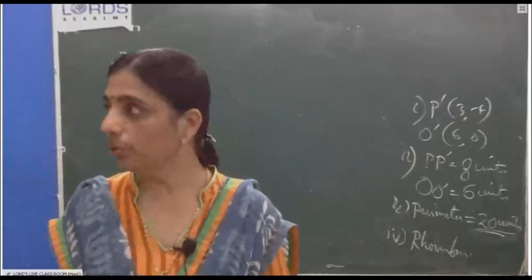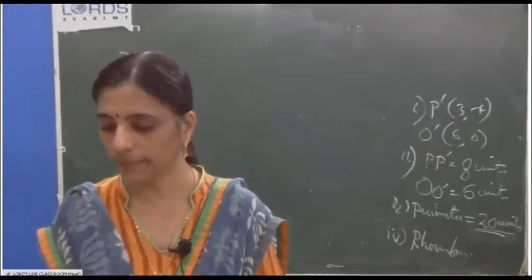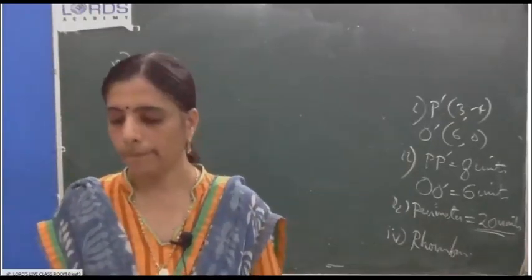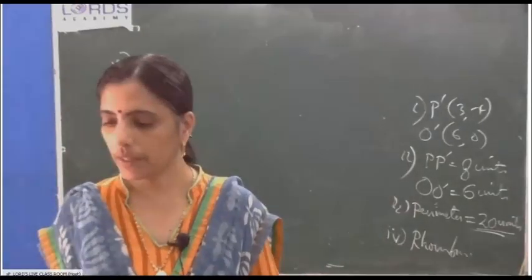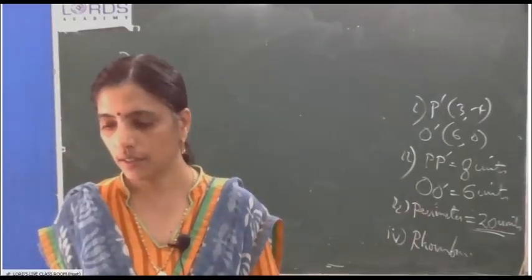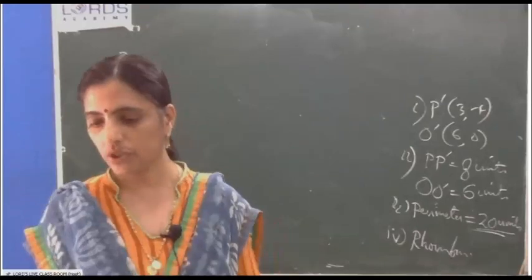Now, move to question number 13, the last question. P and Q have coordinates, and P is invariant on an x-axis.